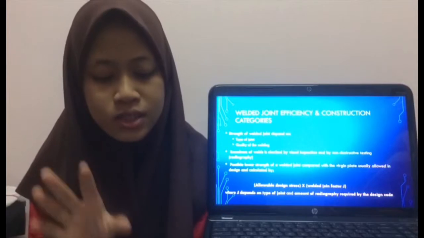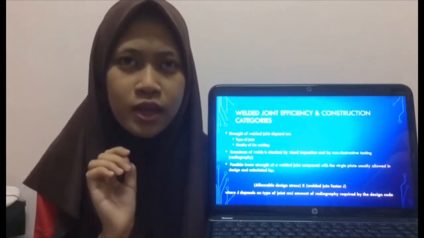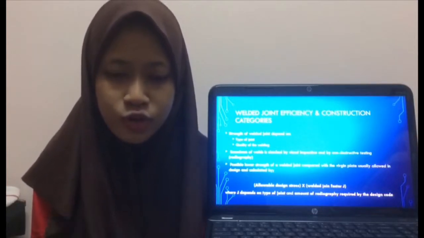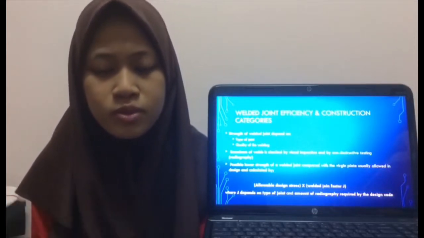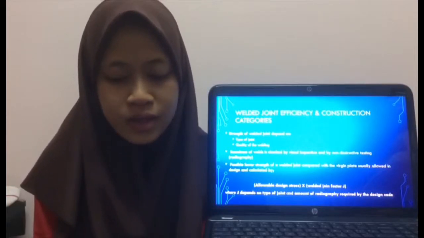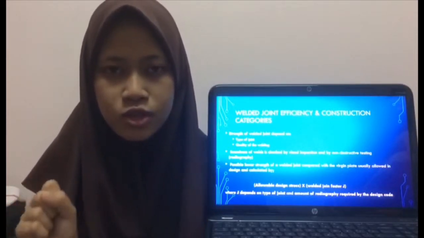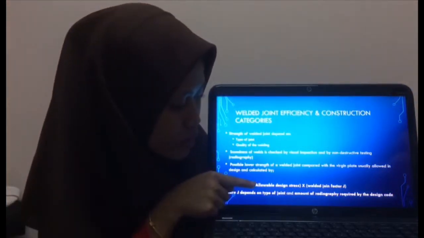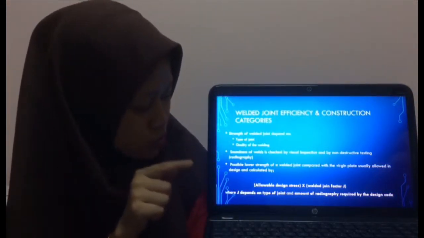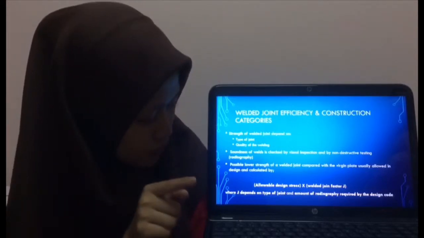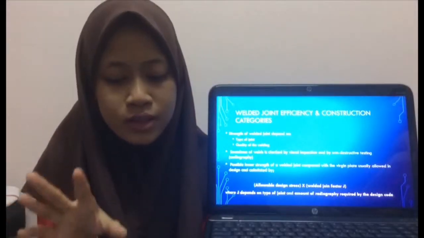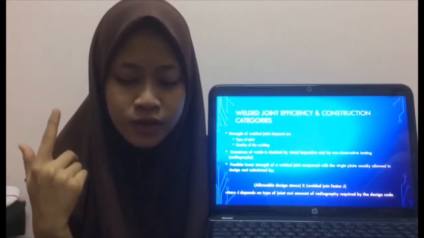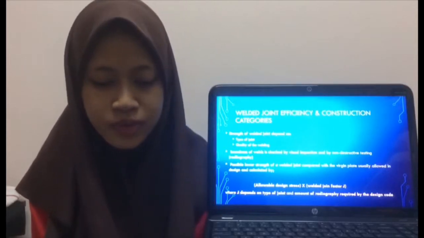Soundness of welds is checked by visual inspection and by non-destructive testing by radiography. So possible lower strength of a welded joint compared with the virgin plate is usually allowed and calculated by allowable design stress times the welded joint factor J, where J depends on the type of joint and also the amount of radiography required by the design code.